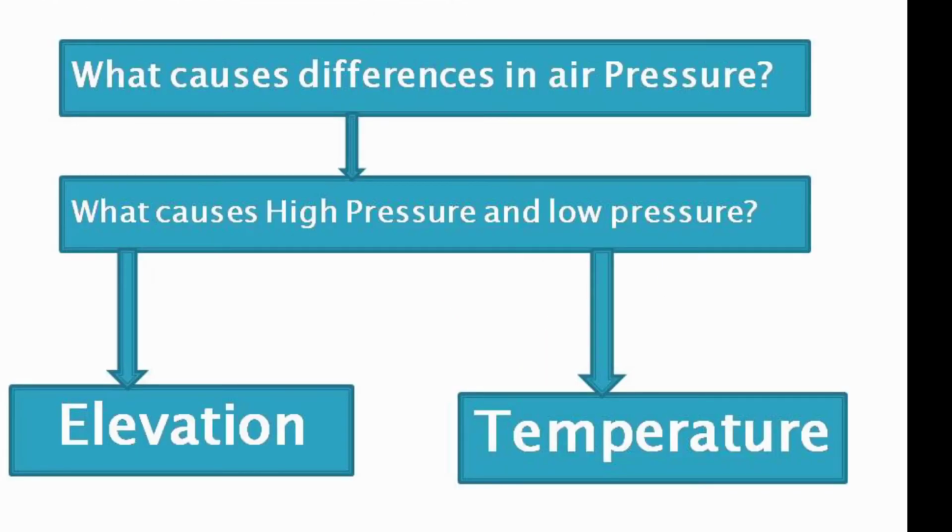Let's learn more about air pressure. Here we will try to find out the answers to these two questions. First one, what causes differences in air pressure? Second one, what causes high air pressure and low air pressure? There are two factors which are responsible for high air pressure and low air pressure. First one, elevation, that is the altitude of the place, and second one, the temperature.